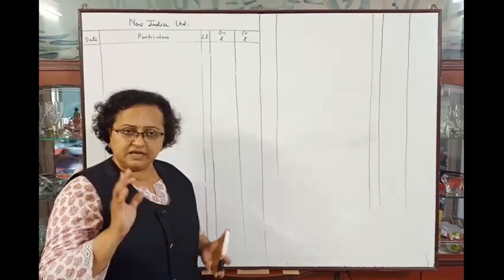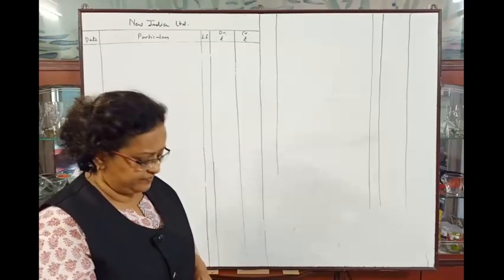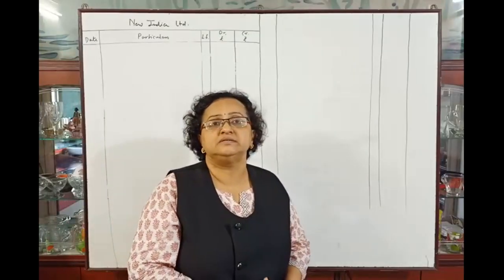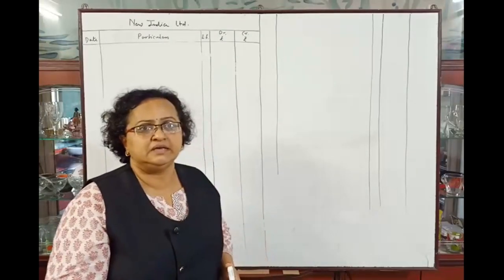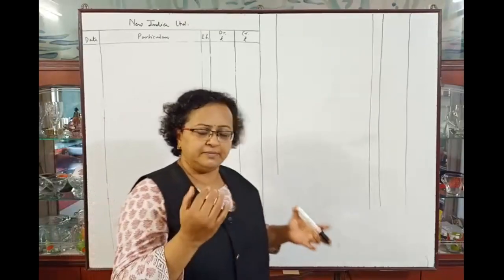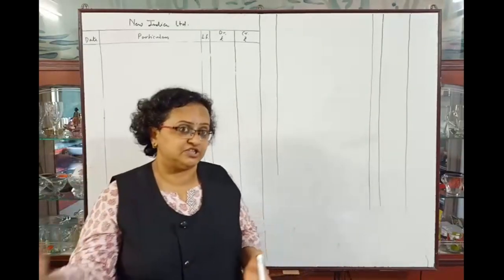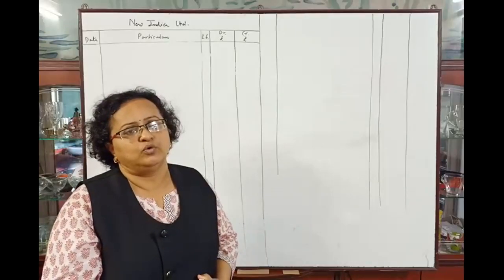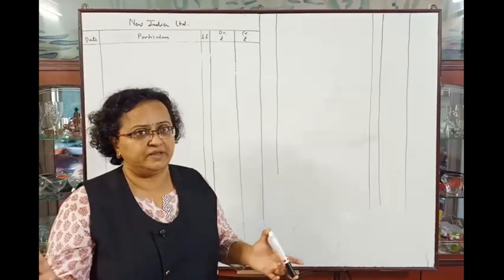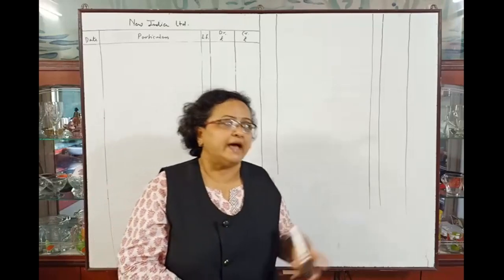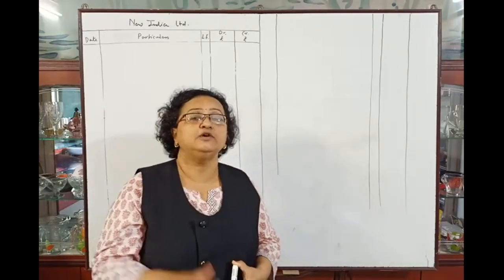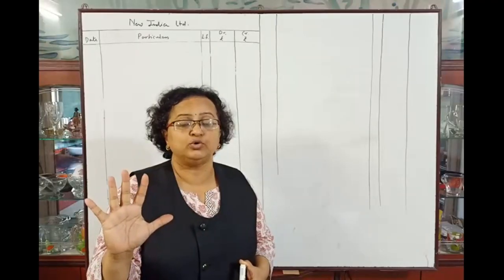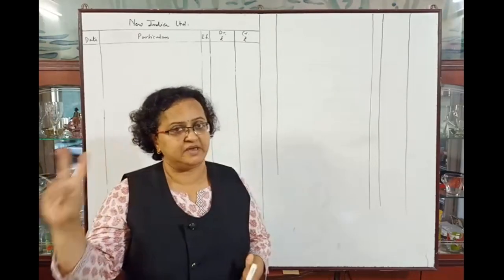There are 3 installments. See the problem. With applications, the company is demanding rupees 3 per share, where there is no premium. On allotment, they are demanding rupees 5 per share, including rupees 2 of premium.